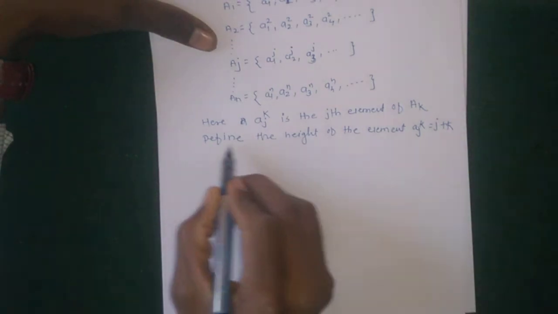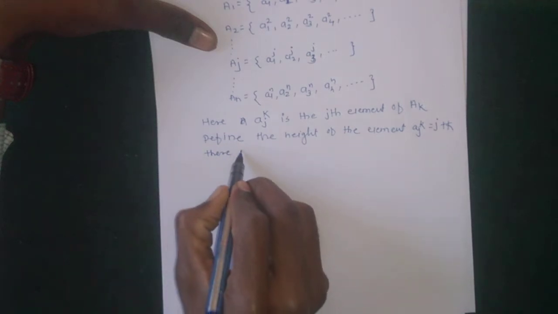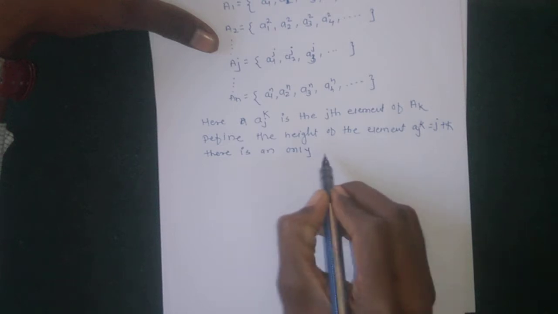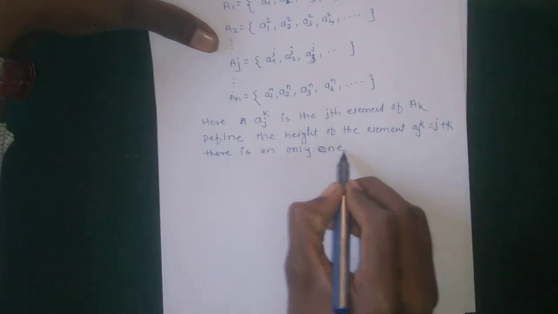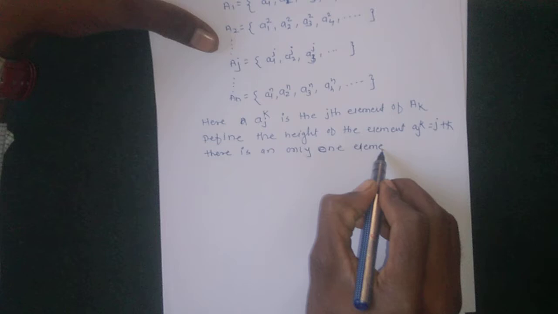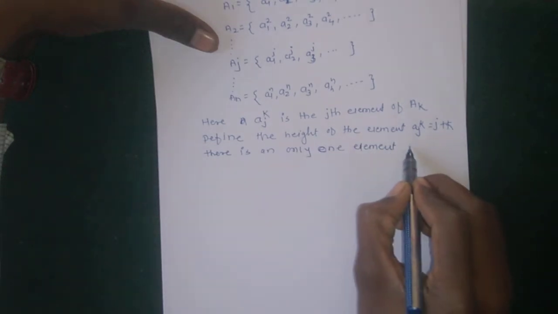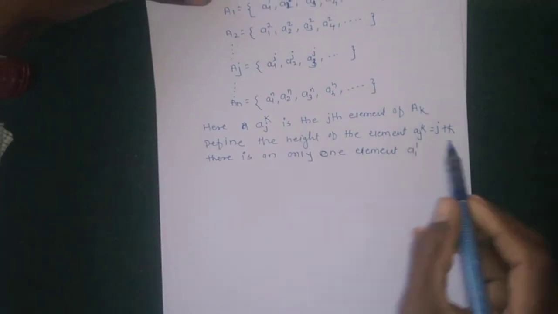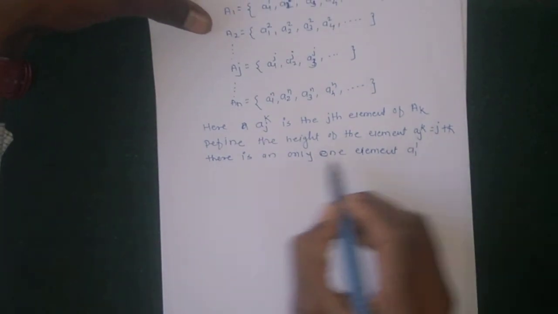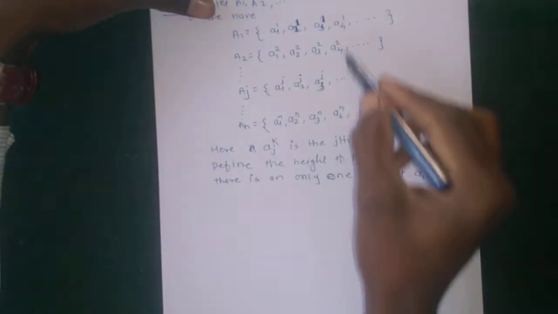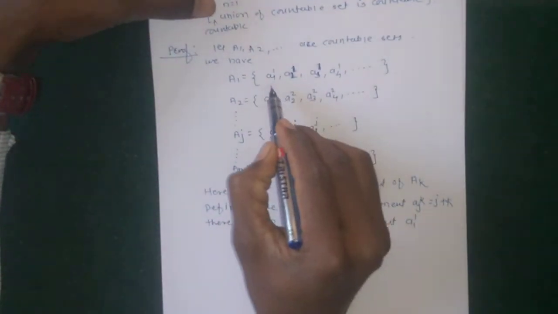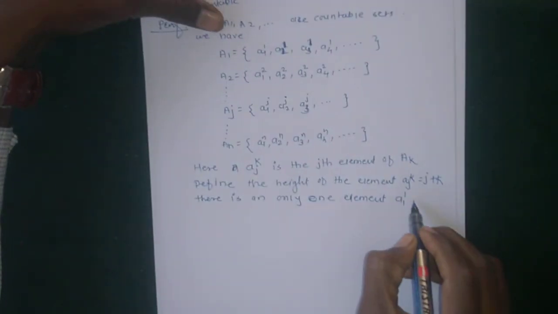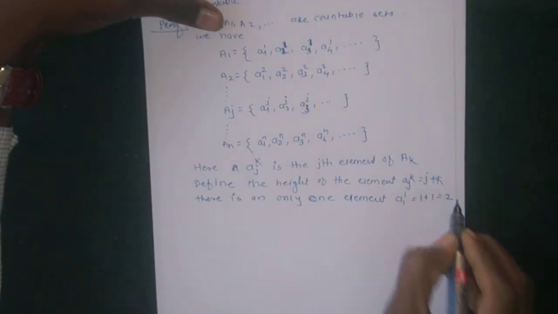There is only one element, a11, of height 2. Height 2 means j plus k equals 2. In all these sets there is only one element of height 2, a11. The height of a11 is 1 plus 1, which is equal to 2.